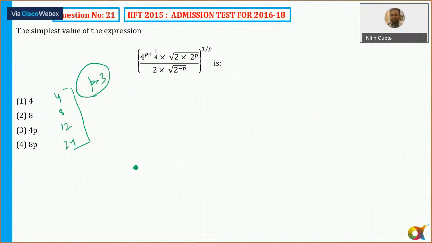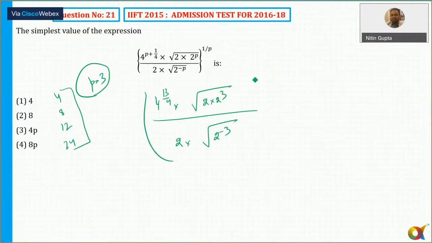And you can easily do it, isn't it? Like p equal to 3, so 4 raised to power 3 plus 1 by 4, into root of 2 into 2, and then solve it, you'll get the answer quickly. So anyone who can tell me the answer, क्या आया था इसका आंसर? Those who have done it, please tell me.